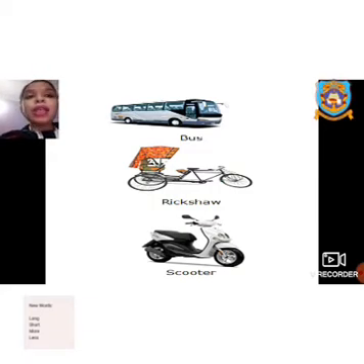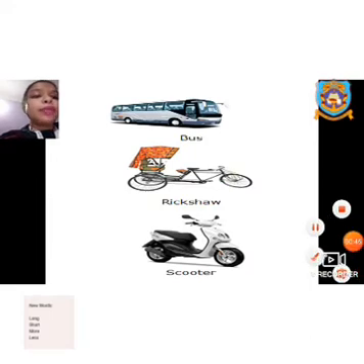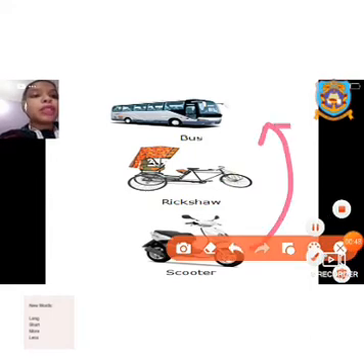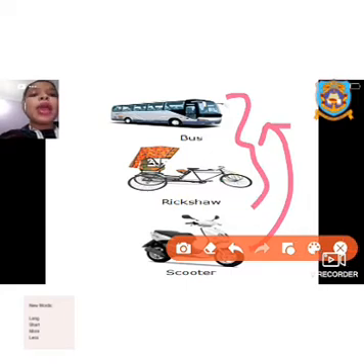You will use the bus because it will take less time for you to reach the place. The rickshaw on the other hand will take more time because it doesn't have an engine. It is run by a person, which will have less speed than the bus. Then the scooter will have speed between a rickshaw and a bus.